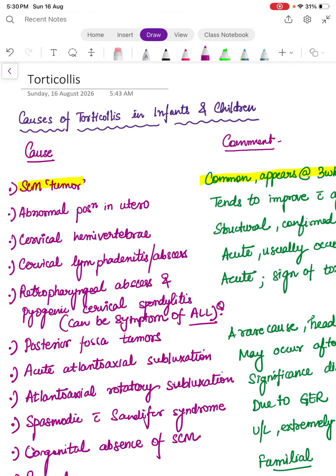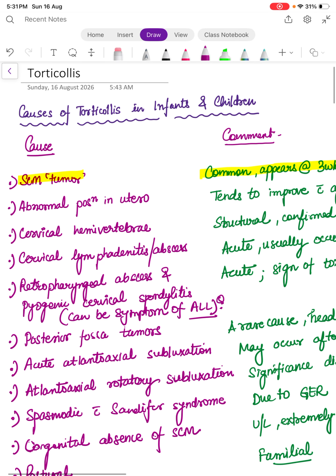So today we are going to discuss torticollis, that is also called as wry neck. So we will learn first the theoretical part and then we will discuss it with the help of a case presentation. So if we talk about causes of torticollis in infants and children, so the most common cause is what